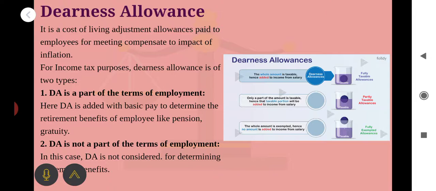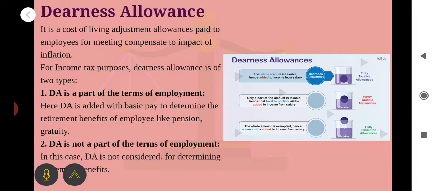What is meant by terms of employment? Terms of employment means DA is added with the basic pay to determine the retirement benefit of the employee, like pension, gratuity and other benefits. Clear?